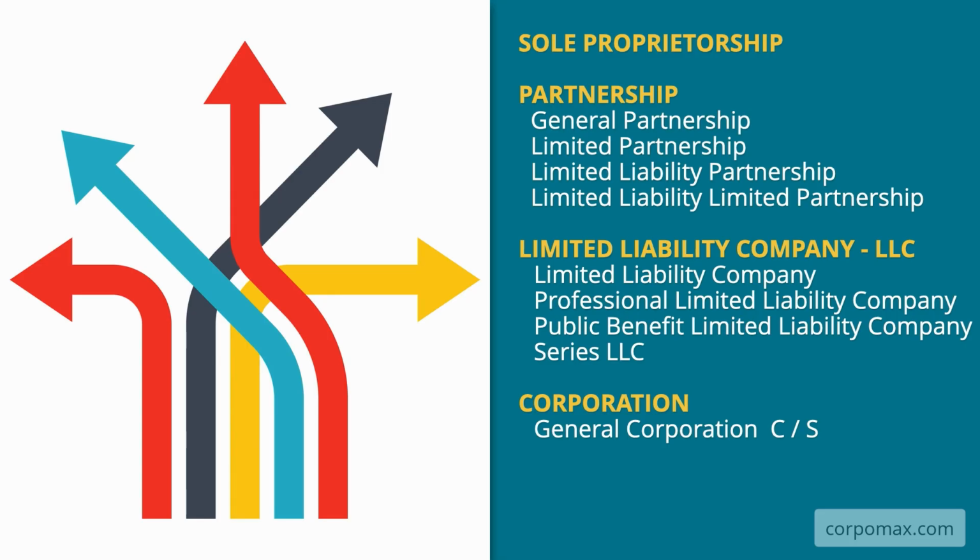One of these criteria requires that all shareholders of the general corporation be U.S. citizens or tax residents. Therefore, if only one of the shareholders is not a citizen or tax resident of the United States, the general corporation remains governed by Subchapter C of the Internal Revenue Code. By default, a general corporation is therefore a C corporation.